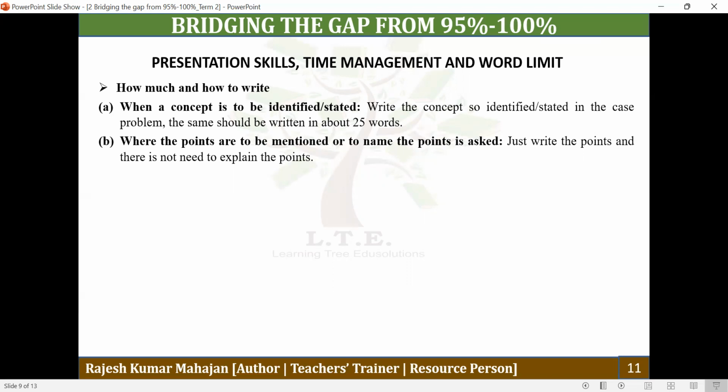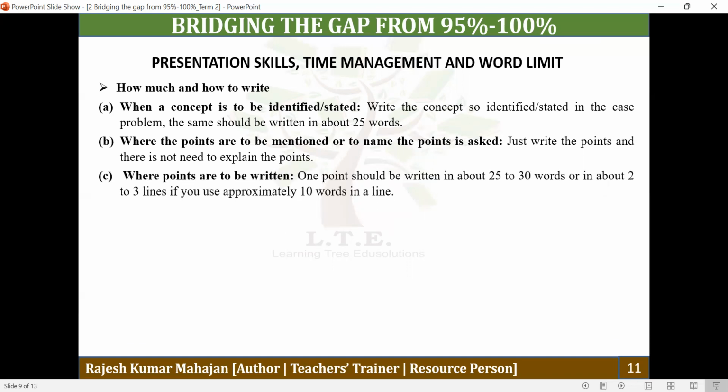Second situation, where the name of the points is asked. Just write the points and there is no need to explain them. So if you have to name the points, then in that case you don't need to explain. You need to read very carefully how the words have been used in the question.